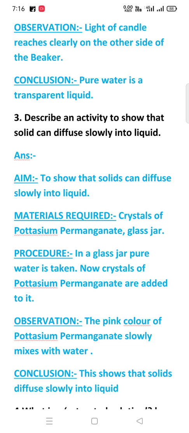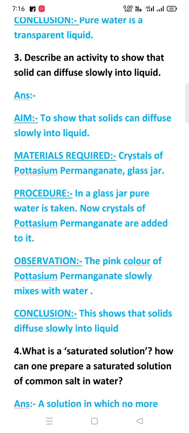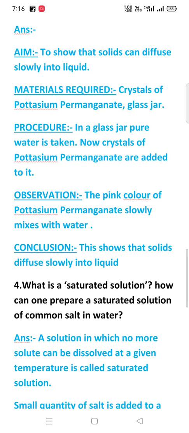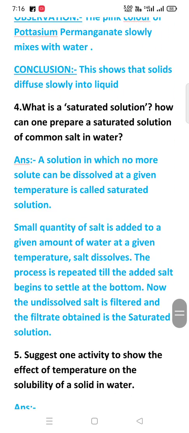Now crystals of potassium permanganate are added to it. Observation. The big pink color of potassium permanganate slowly mixes with water. Conclusion. This shows that solids diffuse slowly into liquid.